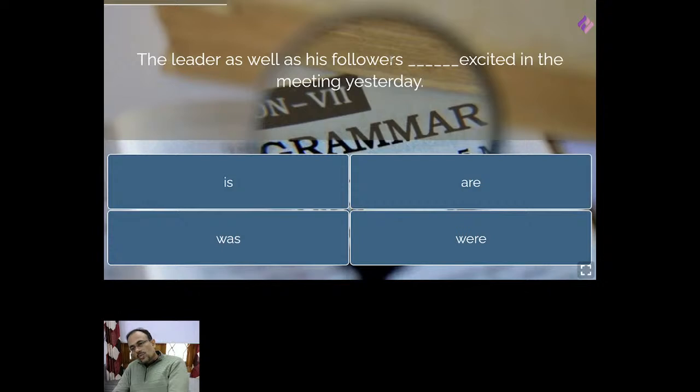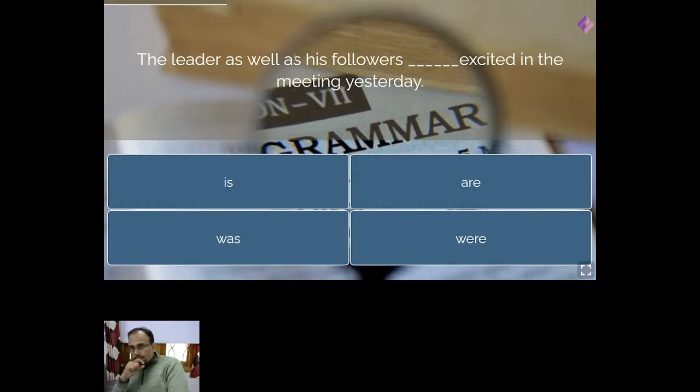Now the question is whether the verb that will follow will be singular or plural. See here, always remember, whenever two subjects are connected by as well as, see, as well as means what? What is the meaning of as well as? As well as means also, right? So the leader as well as his followers, right?